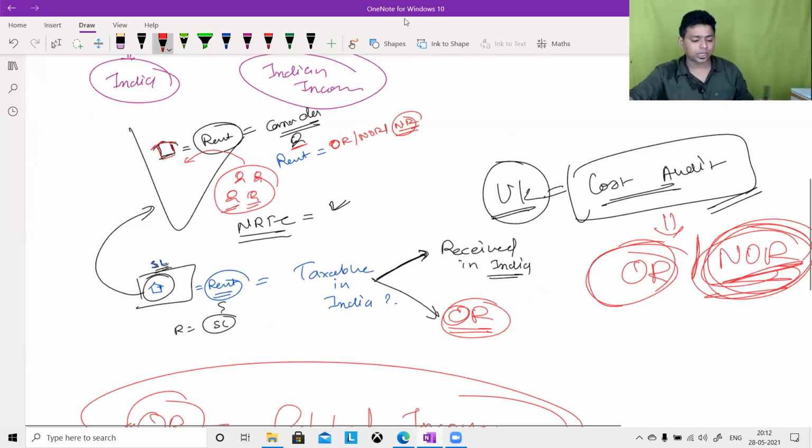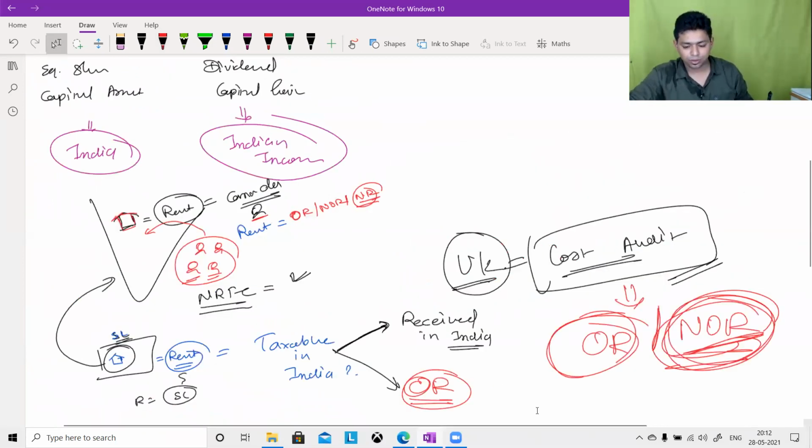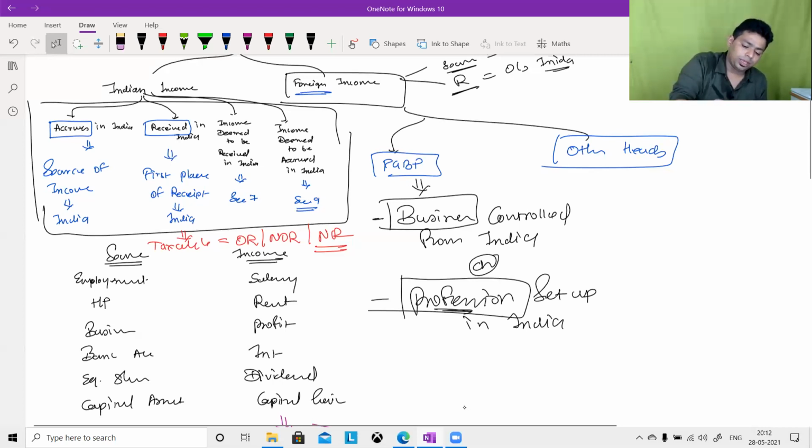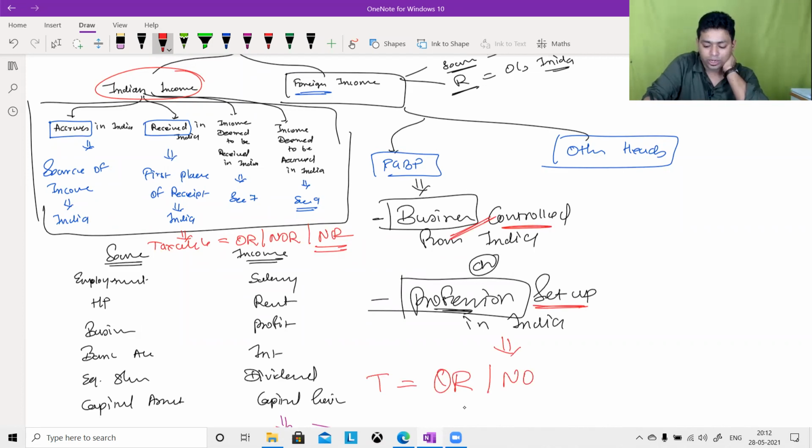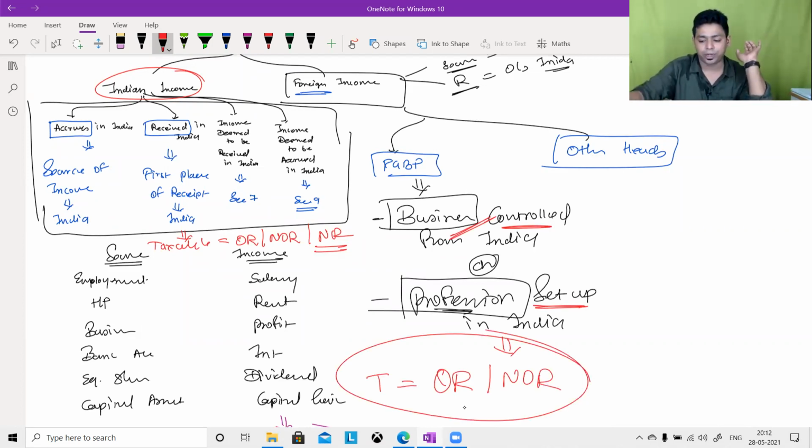as well as business controlled from India. Ratan Tata has to pay tax on Indian income because it is located in India, and also on a business which is controlled from India. So please always remember two examples: business controlled from India and profession set up in India. If this type of foreign income you have earned, it is taxable in the hands of an ordinary resident and a non-ordinary resident. Two people are liable to pay tax.